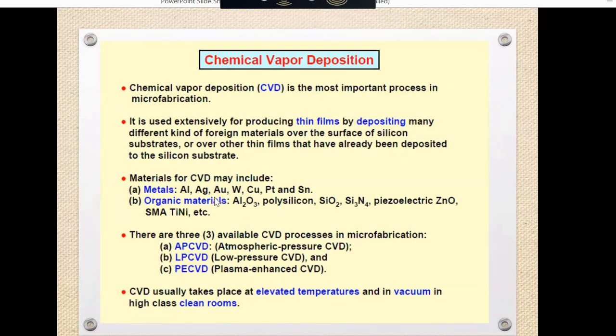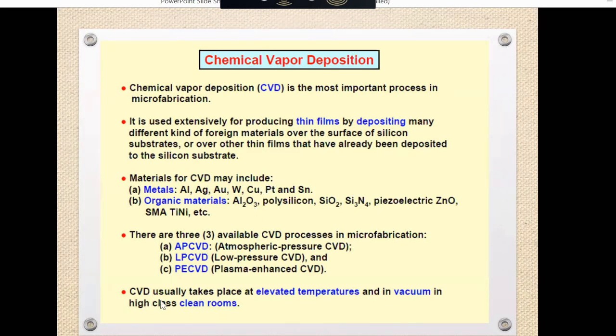So there are three methods of the CVD process. CVD is the chemical vapor deposition process in microfabrication. The first one is atmospheric pressure CVD, then low pressure CVD, or plasma enhanced. When we talk about normal CVD, that means atmospheric pressure CVD. The basic CVD, what it is, we will discuss it.